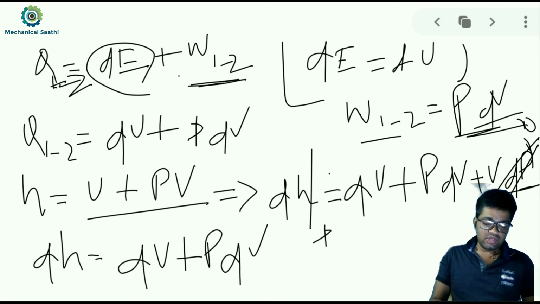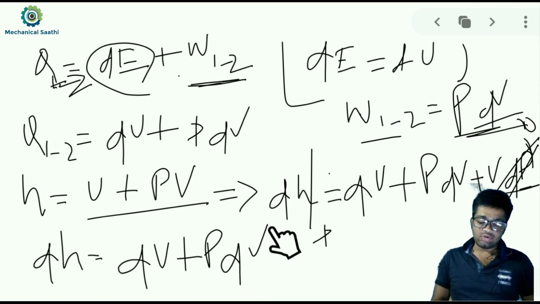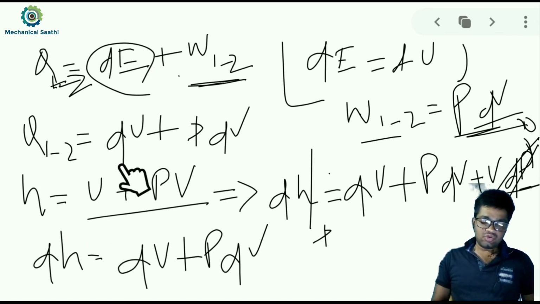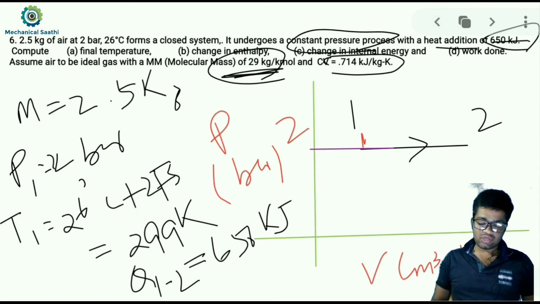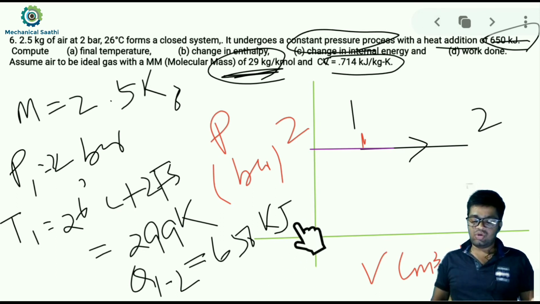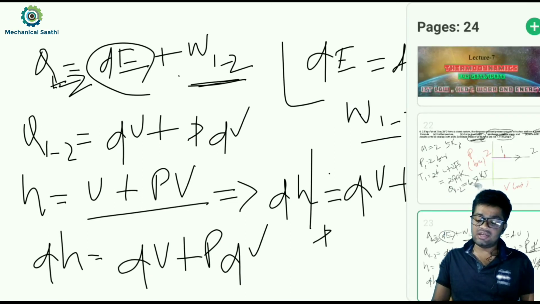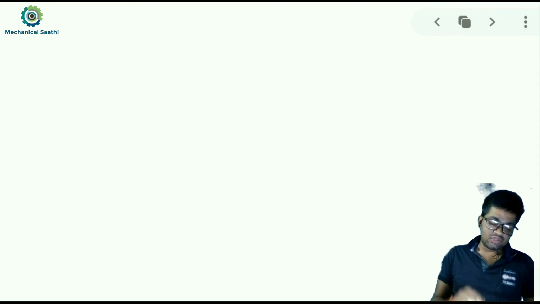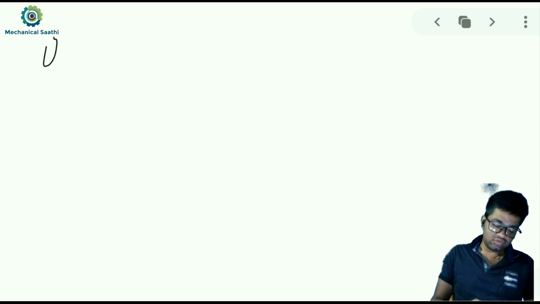Here you will see dH is equal to dU plus PdV, which will be equal to Q1 to 2, that is, the net heat interaction will be equal to the dH value. Q1 to 2 is given to us as 650 kilojoule, and that will be equal to the change in enthalpy. So with this we have calculated the value of dH. Let me write it over here.